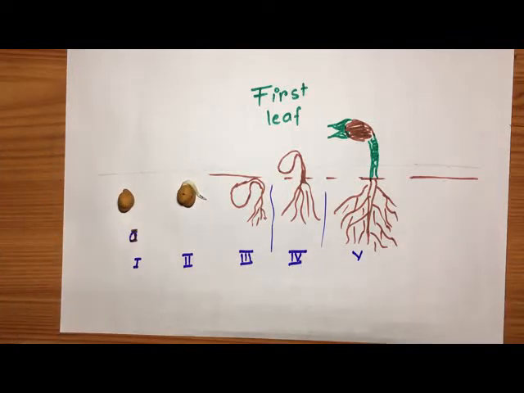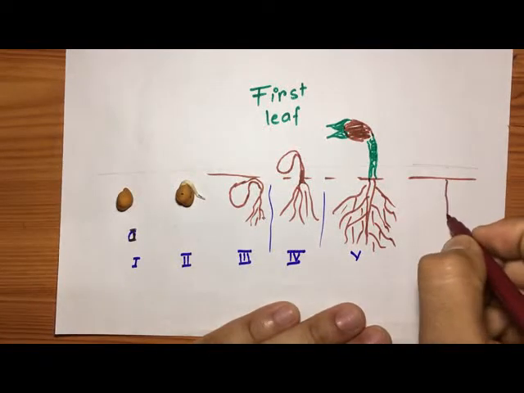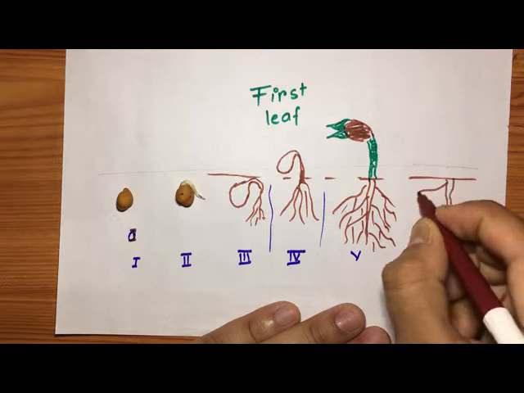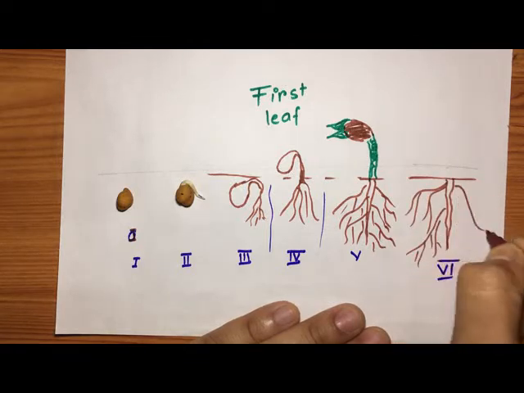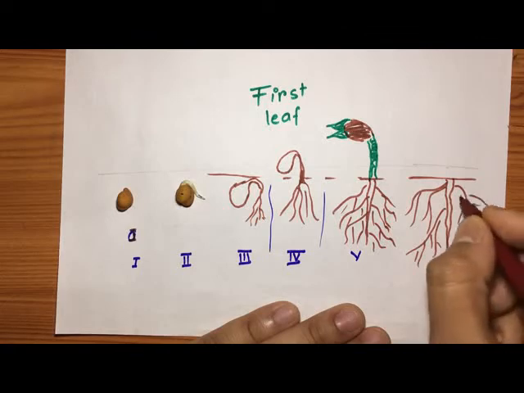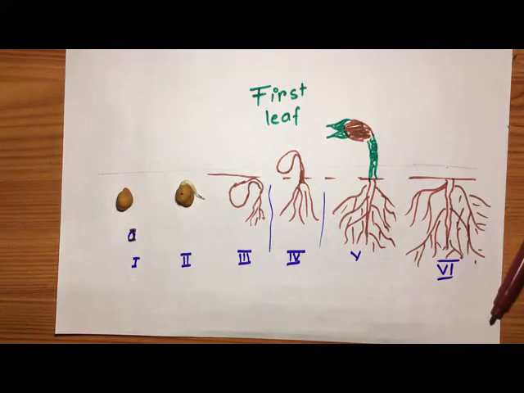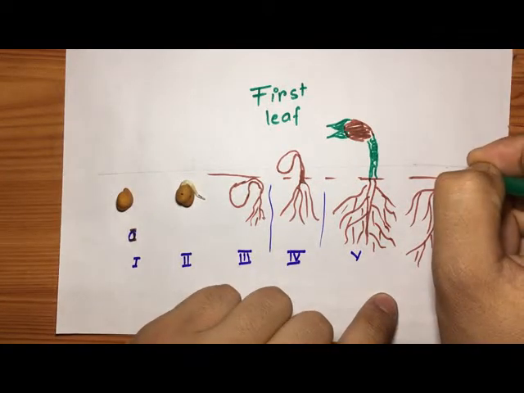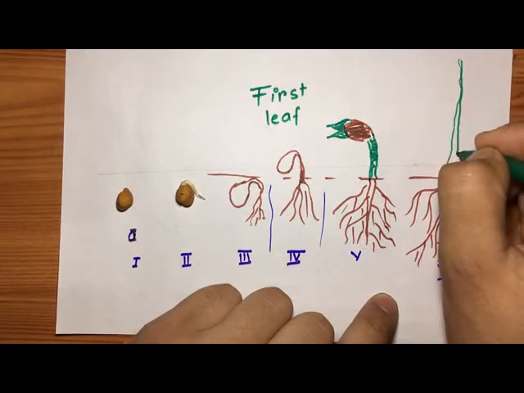and in stage 6 we will have a complete young plant. Its root will be even more bigger, and the plant will become higher and higher, like this.